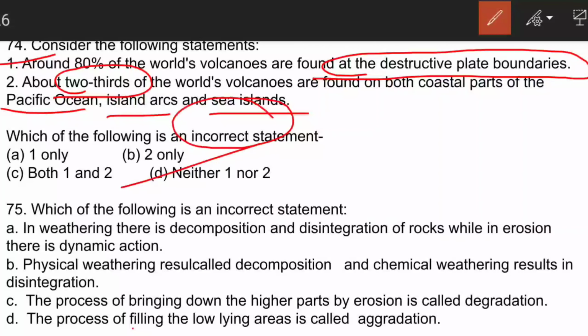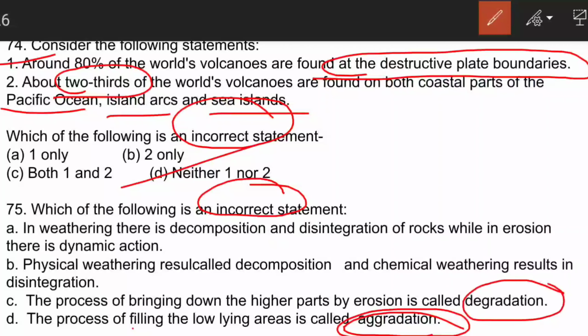The next question is, which of the following is an incorrect statement? Let's see from the last statement. The process of filling the low-lying areas is called agradation. So from the name only we can judge this as agradation. The process of bringing down the higher parts by erosion is called degradation. This is also correct. The statement sounds very correct.